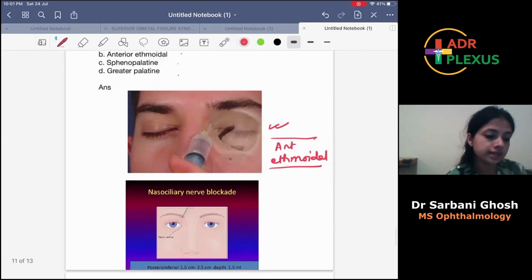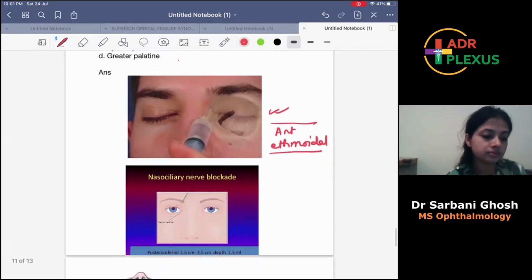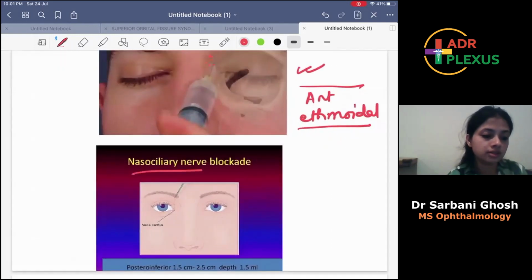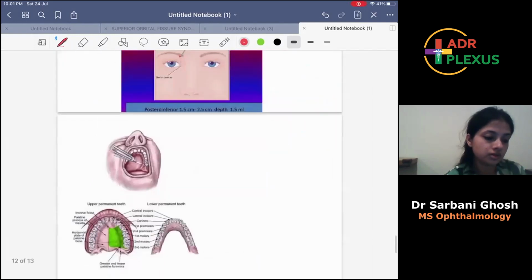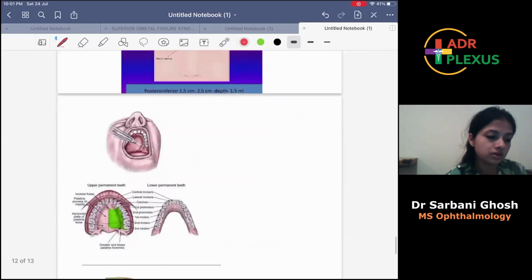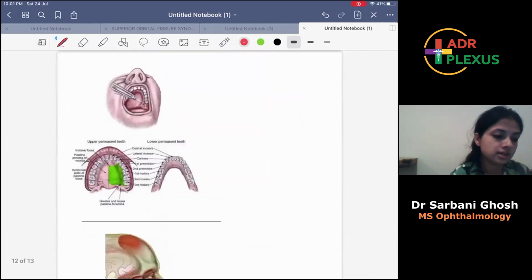If the picture was like this, then this is the nasociliary nerve block. Okay, here. Now, what is this? This is a palatine, greater palatine block.